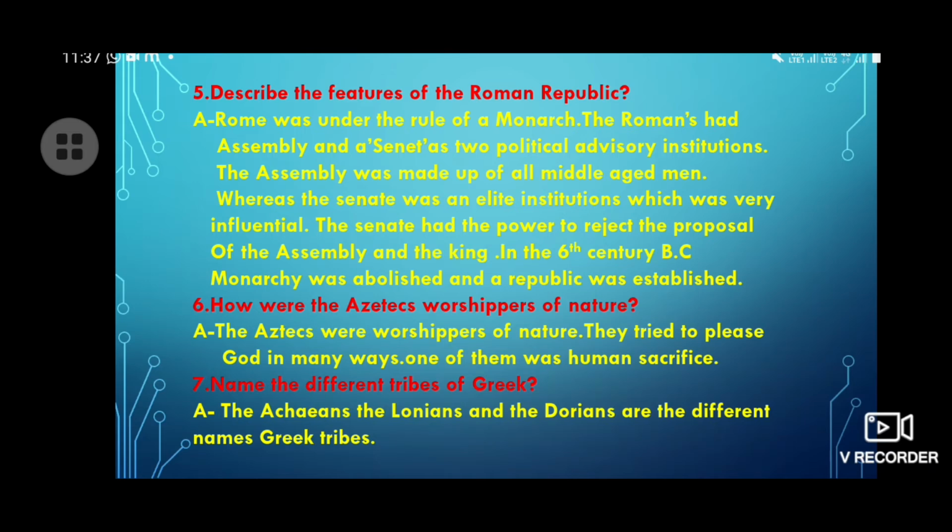Now move on to question number 7. Name the different tribes of Greek. Now let's see the answer here. The Achaeans, the Ionians and the Dorians are the different Greek tribes.